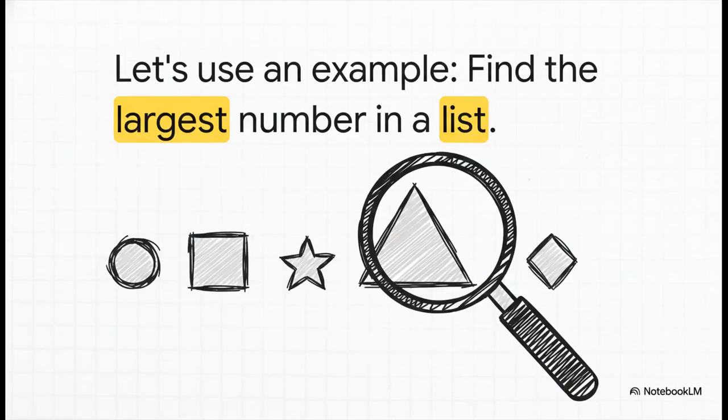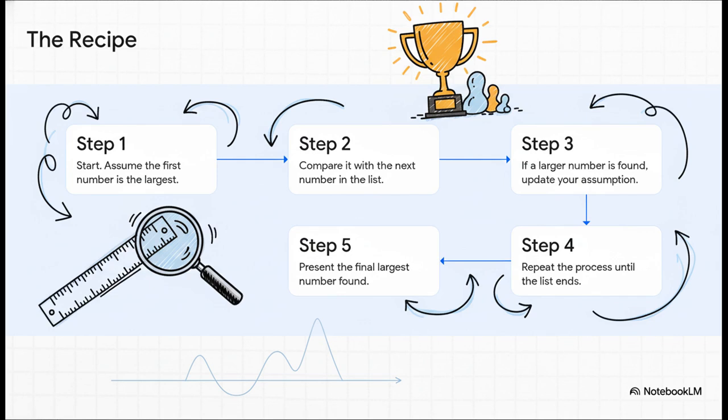Let's make this super concrete. Imagine I give you a totally random list of numbers, and your only job is to find the single biggest number in that list. How would you do it? Well, you'd probably come up with a little plan, a recipe. First, you've got to start somewhere, right? So let's just assume the very first number is the largest one. Call it our temporary champion. Then, we just go to the next number and compare. Is this new number bigger than our champion? If it is, great, we have a new champion. If not, no big deal, we just move on. And we just do that again, and again, and again, all the way to the end of the list. And whatever number is our champion at the very end, well, that's our answer.